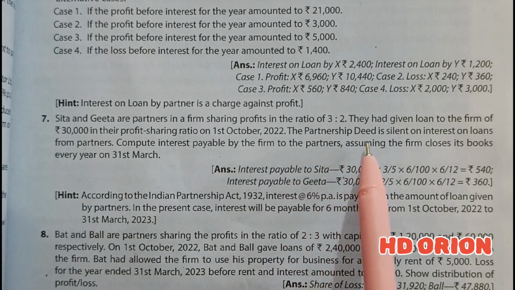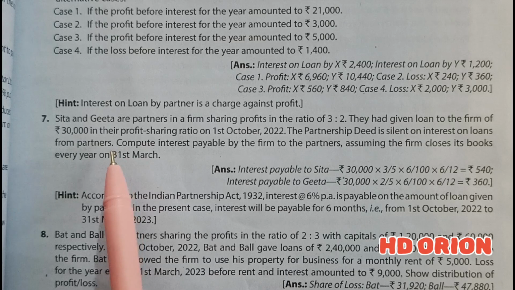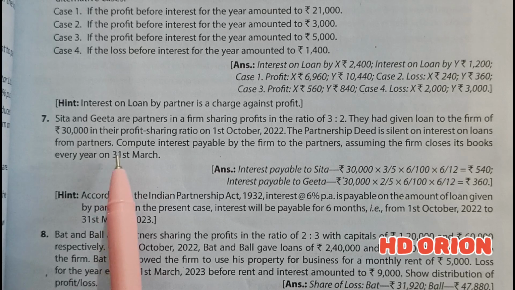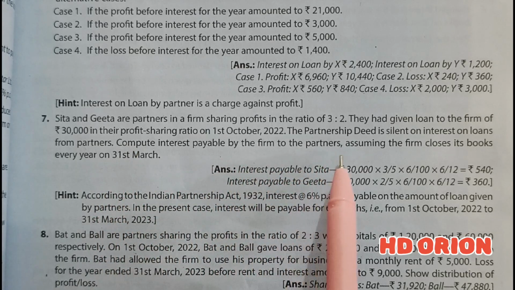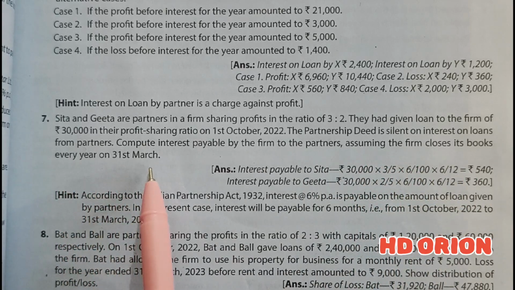Now, there is no partnership deed provision related to this interest on loan. Fine. So as per Partnership Act 1932's provision, we have to provide 6% interest per annum on loan. So compute interest payable by the firm to the partners, assuming the firm closes its books every year on 31st March.